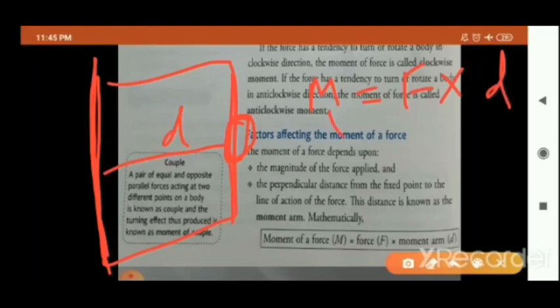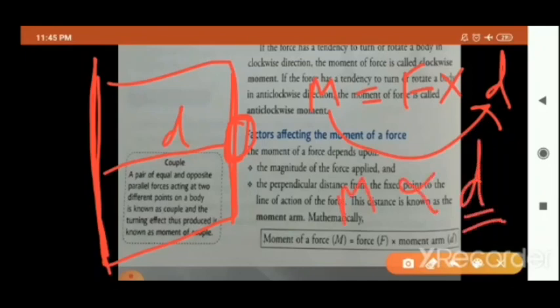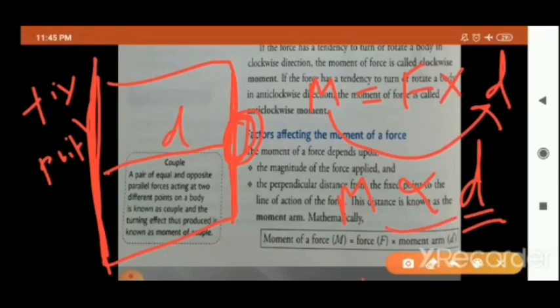So you can see here moment of force is directly proportional to perpendicular distance. इसका मतलब जितना ज्यादा distance होगा between the fixed point and line of action of the force, उतना ही ज्यादा क्या होगा? आपका moment of force होगा. That is the reason अगर हम हैंडल को डोर के कॉर्नर पे एज पे लगाते हैं तो इट इज इजी टू ओपन द डोर बिकॉज द टर्निंग इफेक्ट इज मोर.